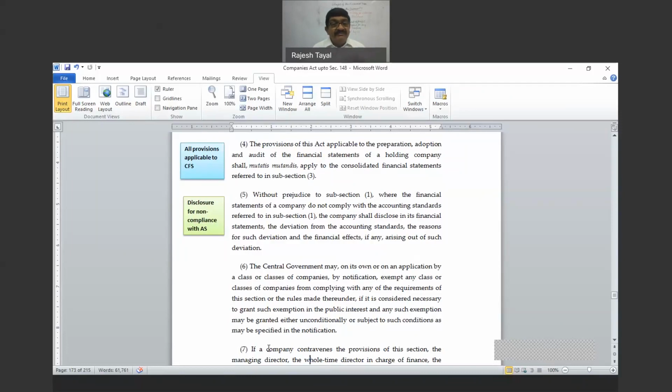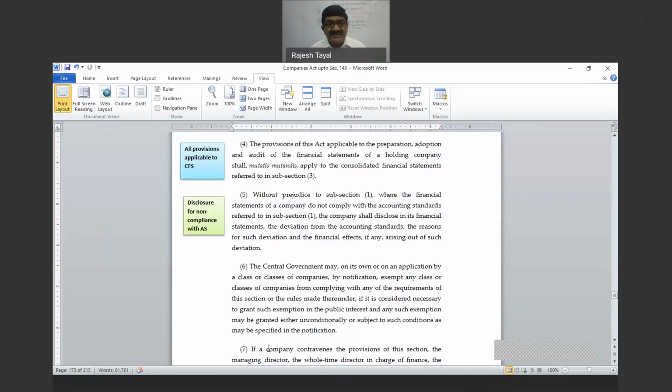The central government may, on its own or on application by class of classes of companies. So either on its own or an application. By notification. So this is not a specific order. This is by notification. Exempt class or classes of companies. So exemption cannot be claimed by one company in a specific unless that company itself constitutes a separate class. So one company will constitute a separate class when there is no other company engaged in the same activity. Right. In that case, one company itself can be a class. Otherwise, this exemption is for the class of companies.